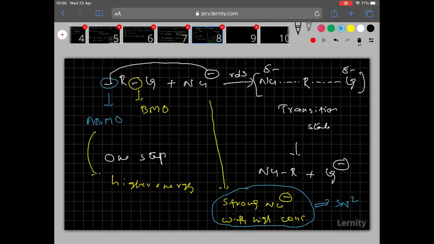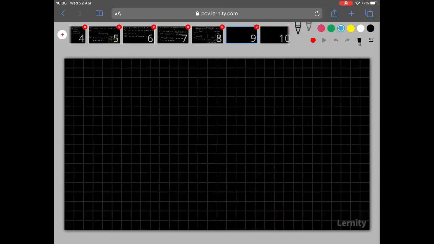I hope you copied everyone. Let me move to the next slide now. Once again, I am showing you the mechanism here. R bonded to the leaving group reacts with the nucleophile in the RDS step, that means the rate determining step. See clearly, both the substrate and the nucleophile are participating in the RDS step.